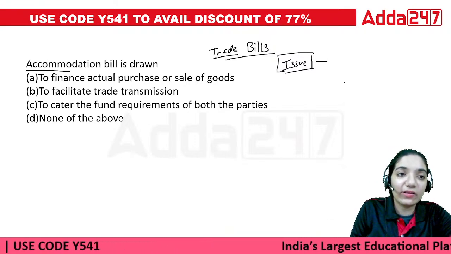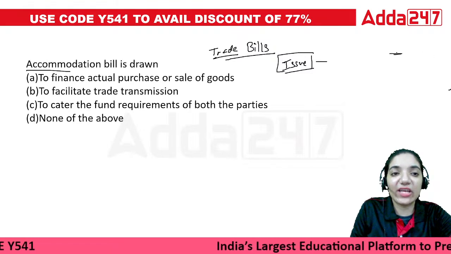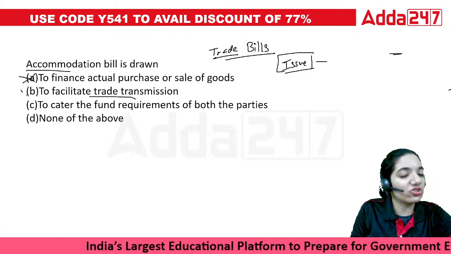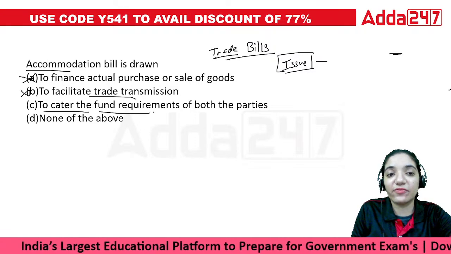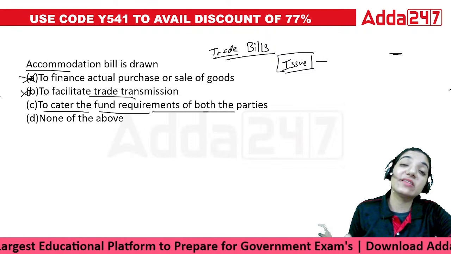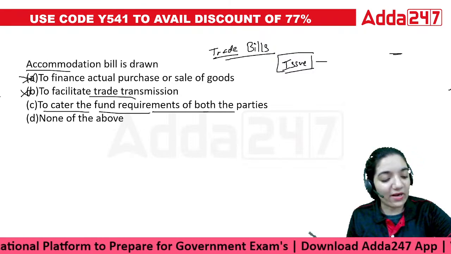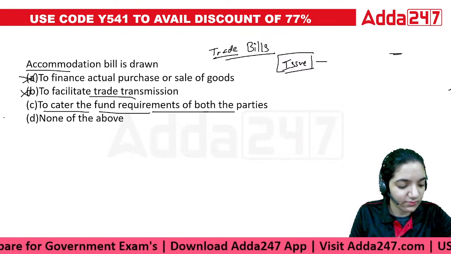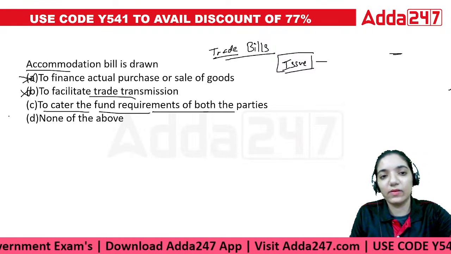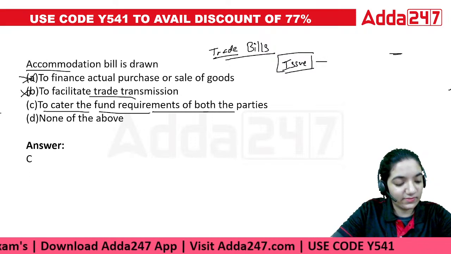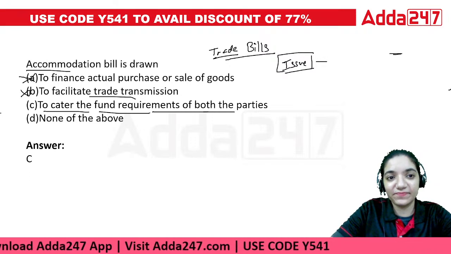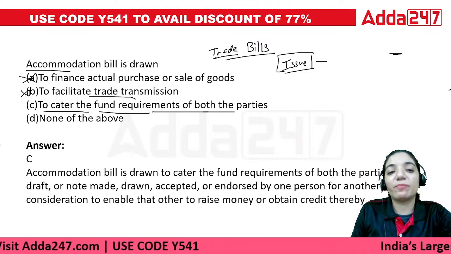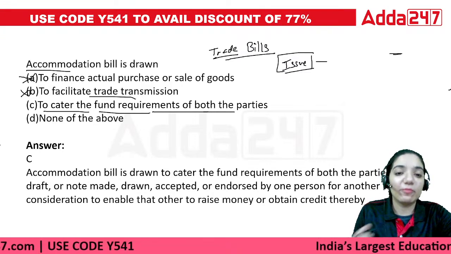So basically, to finance actual purchase or sale, this one is trade bill. To facilitate trade transmission, this is not the answer. The correct answer is to cater the fund requirement of both the parties. It is a mutual trust between the two. So both the parties would be benefited by it. Right? So accommodation bills are basically issued in order to help both the parties.